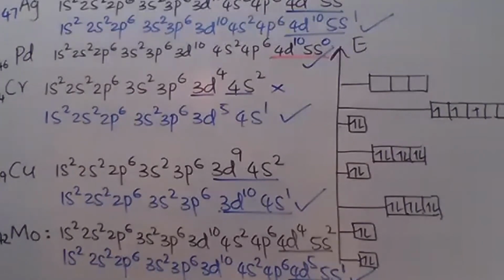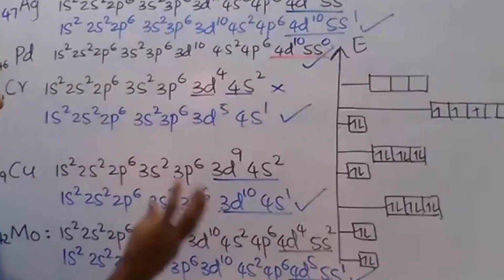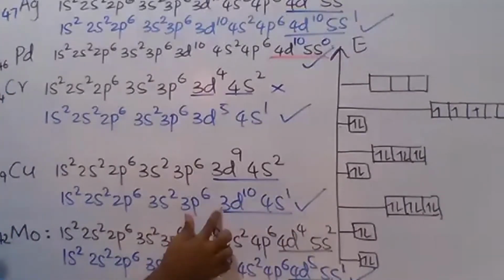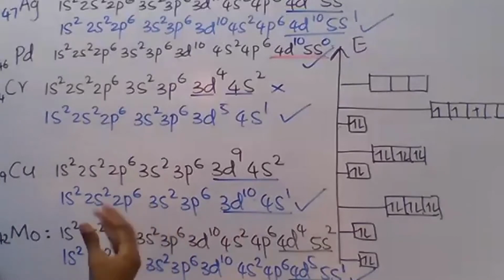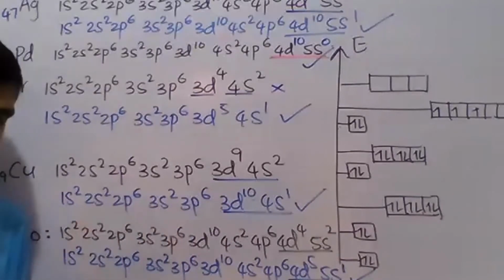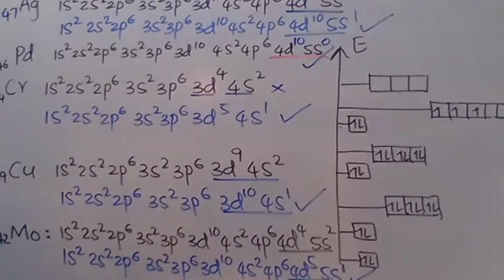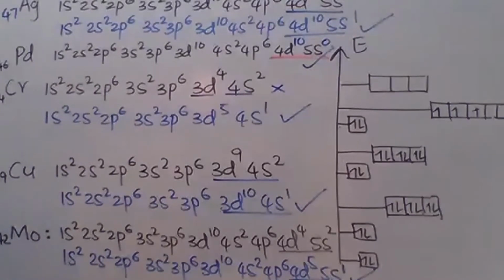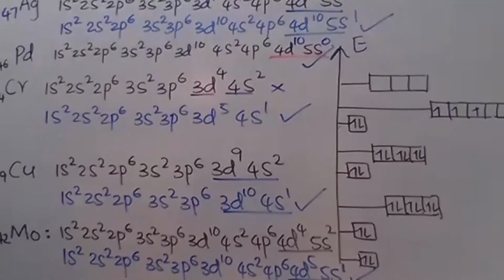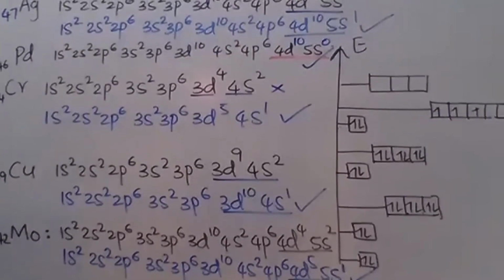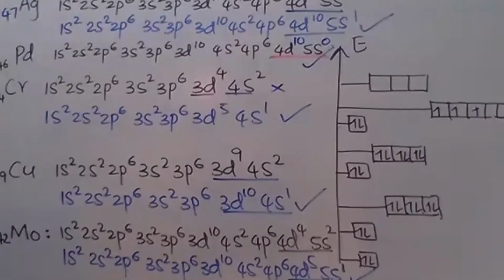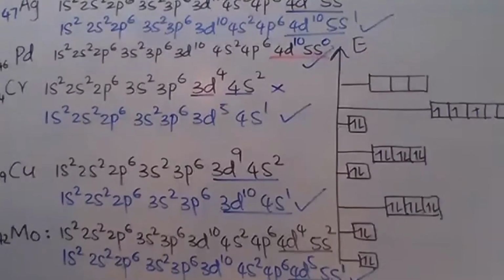But these things you can easily explain: half filled and completely filled d sublevels and p sublevels, like d10, d5, p6, p3, are more stable. Therefore, elements tend to gain such half filled and completely filled electron configurations through rearrangements like this.